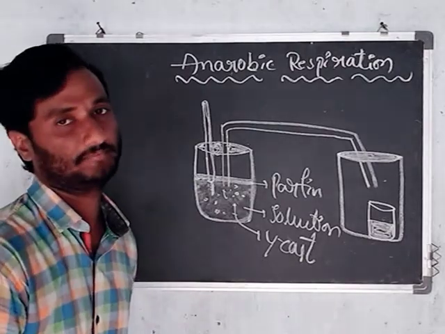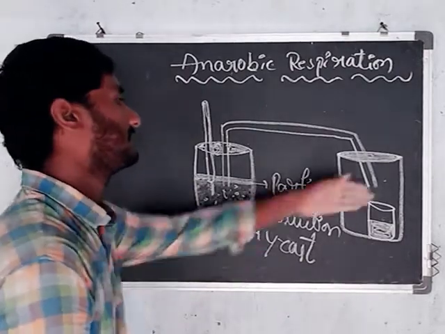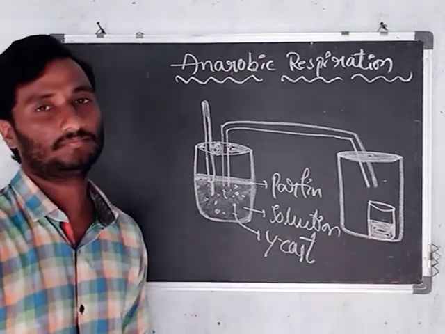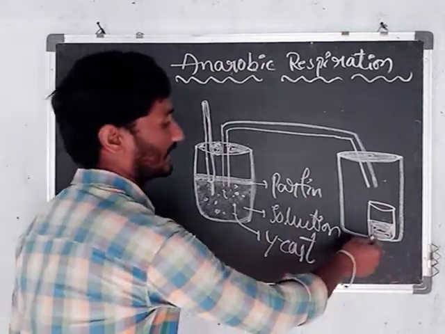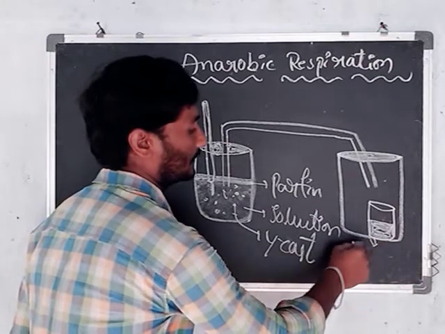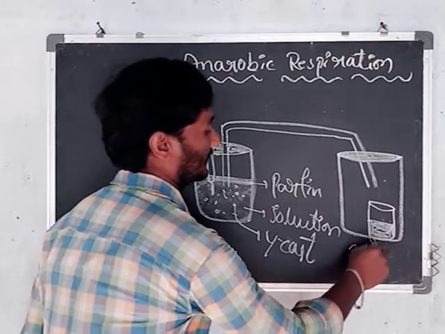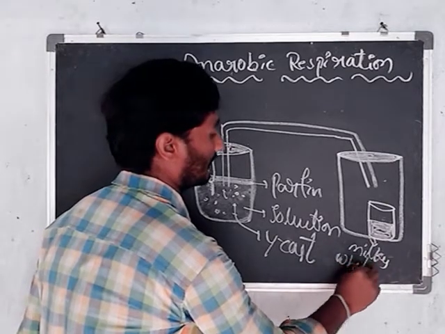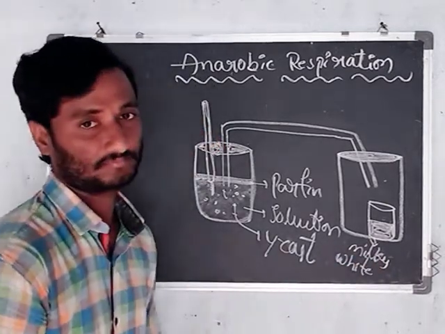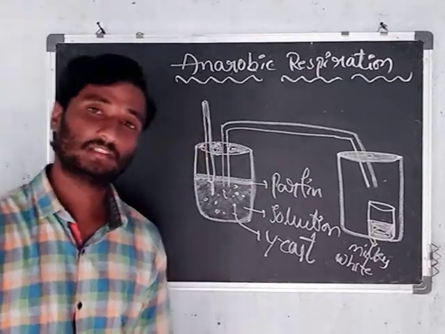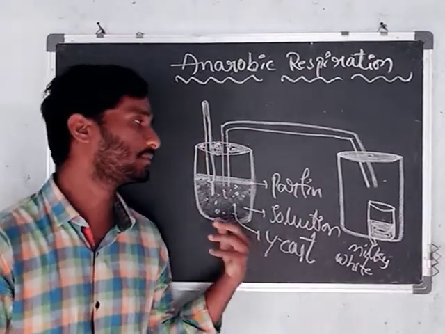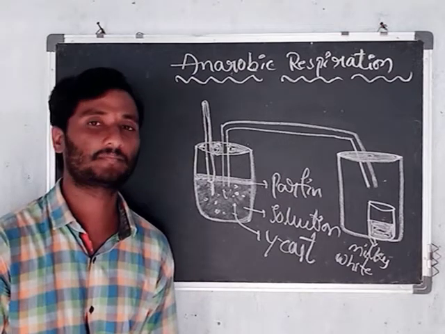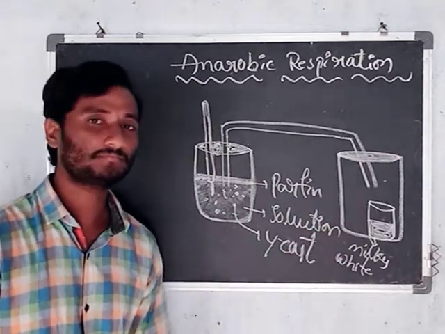What will happen? When we observe that lime water, it is converted into milky white color. Milky white color. How is it possible? What is the reaction mechanism going on in this activity? Look here.